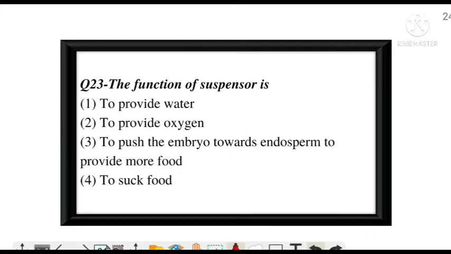Next question. The function of suspensor is. And the correct answer is option C, to push the embryo towards the endosperm to provide more food. Next question.